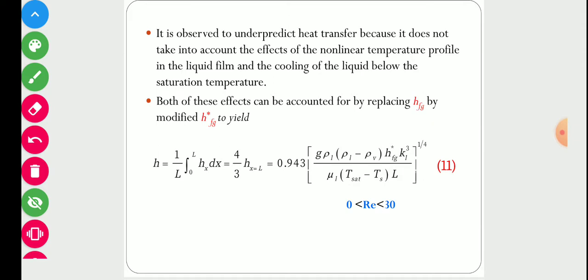Again, this was our assumption that the flow of the liquid layer is laminar. So this equation is valid for Reynolds number varying between 0 to 30, because in this Reynolds number range the liquid is following the laminar flow regime.